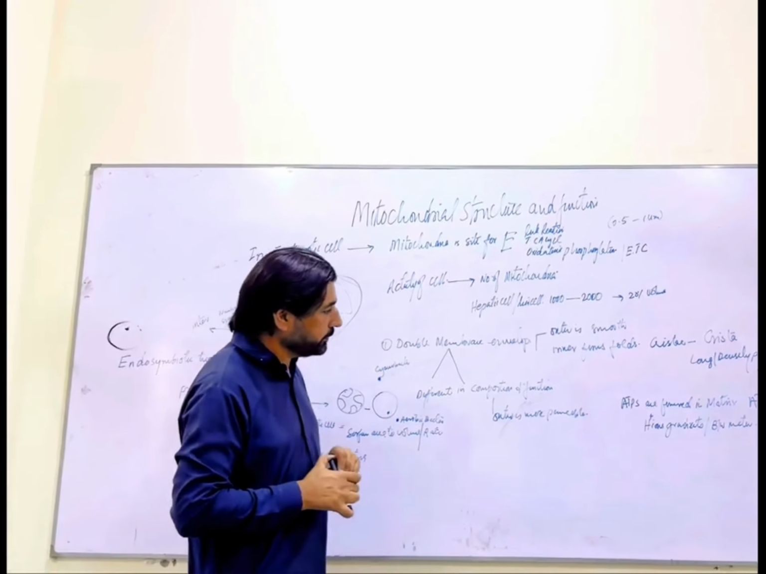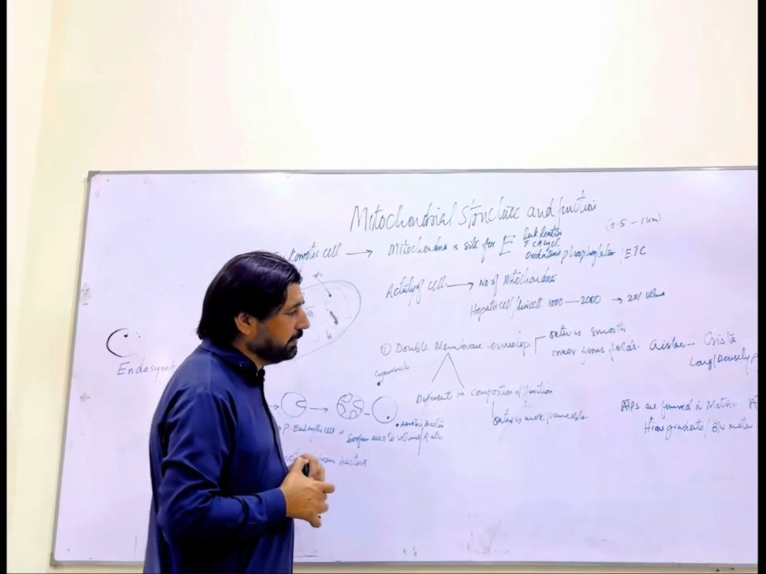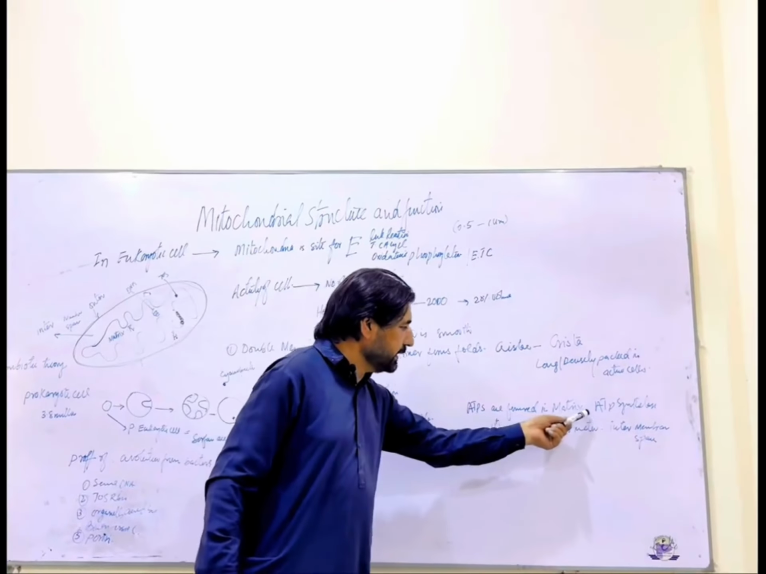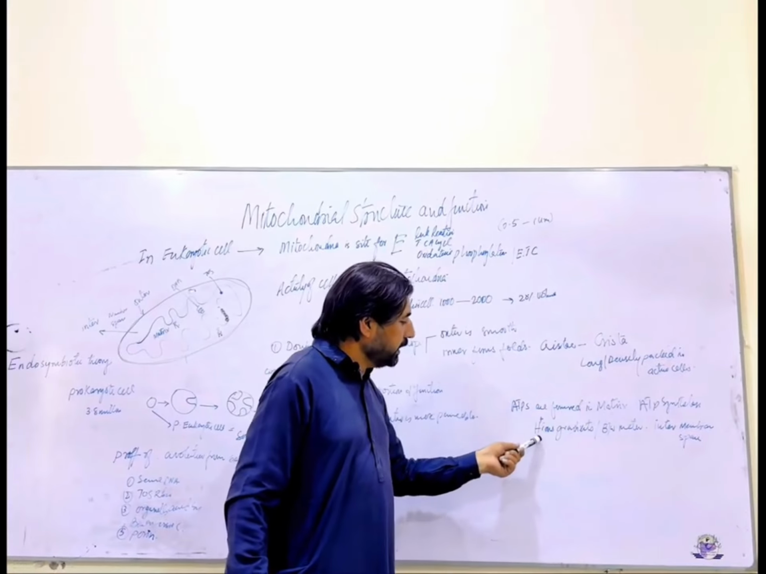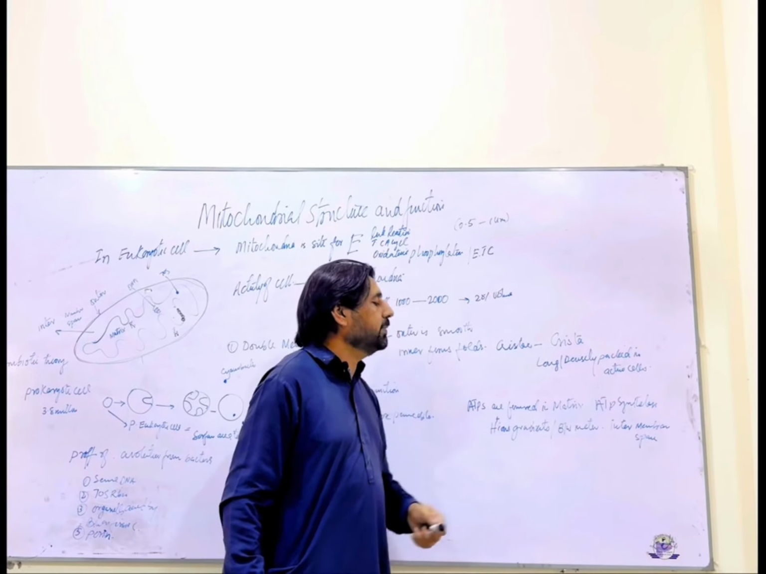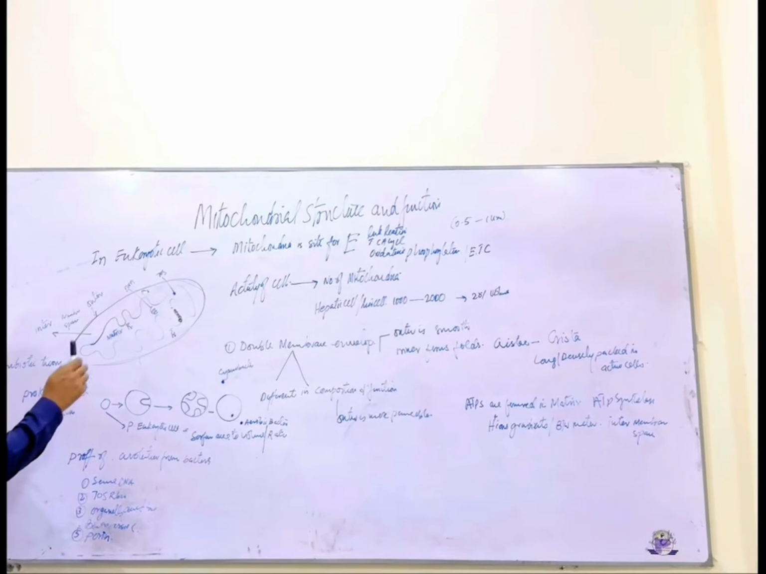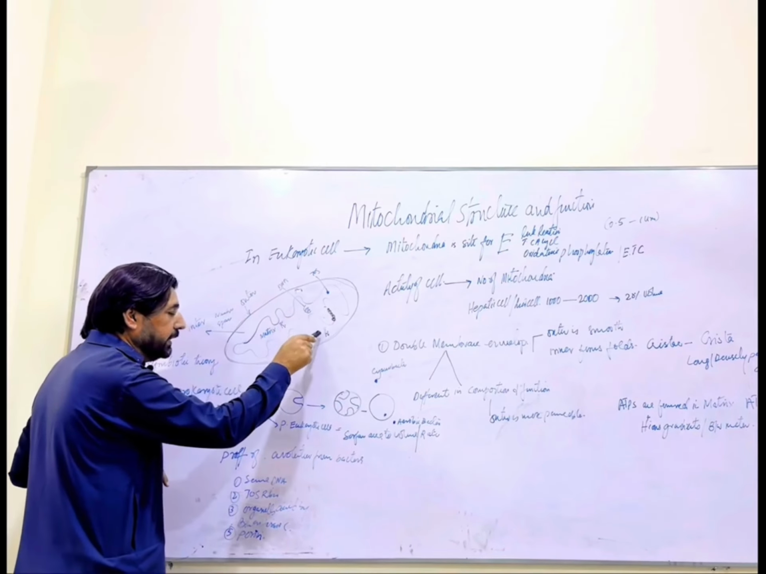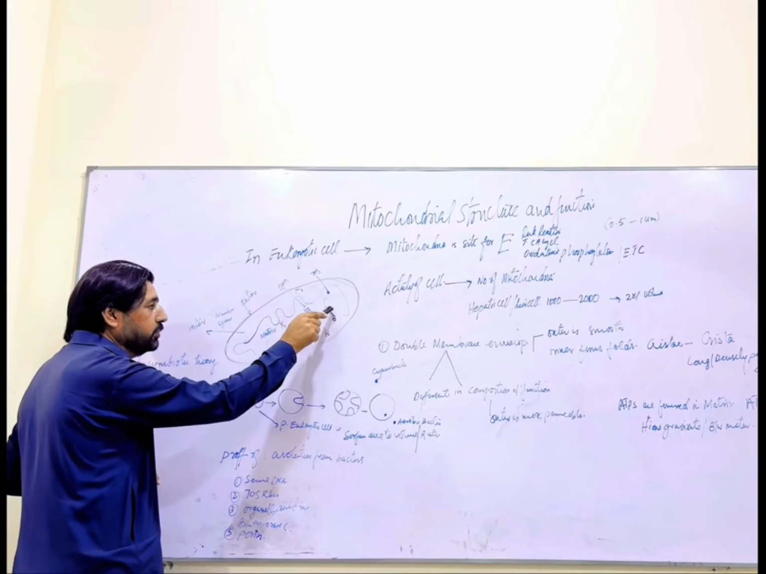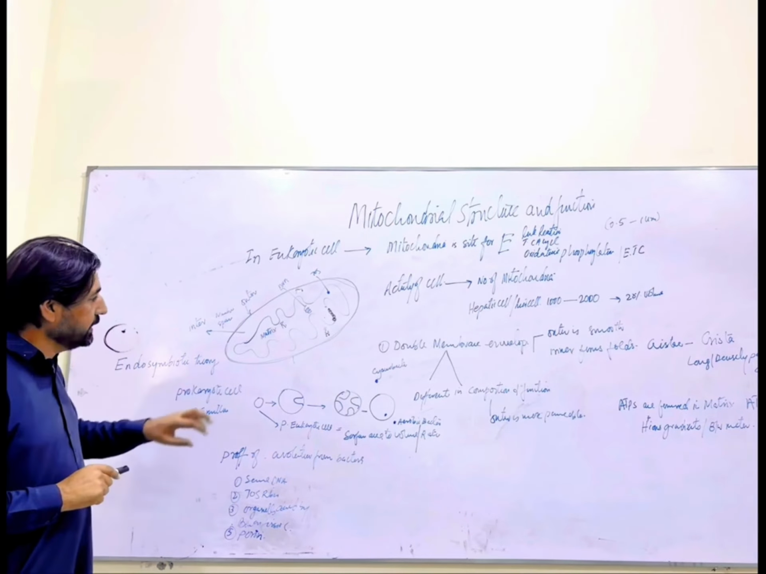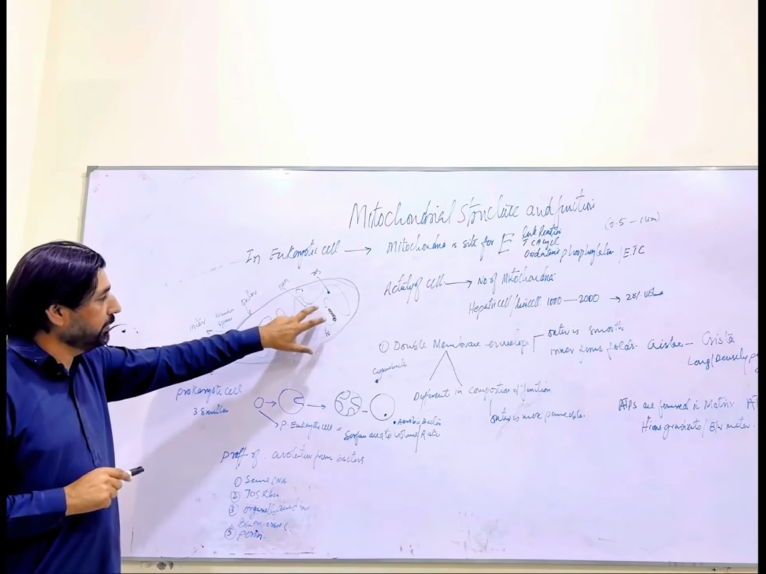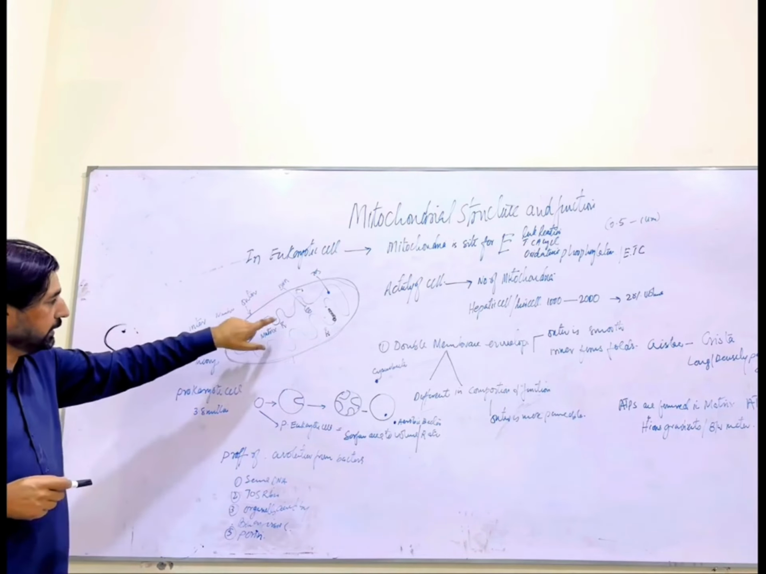Now we say ATPs are formed in the matrix. So ATP synthetase is used for the formation of ATP. A hydrogen ion gradient is formed between the matrix and the intermembranous space. So hydrogen ions move inside through the ATP synthetase to give us ATP. So ATPs are formed at the matrix.